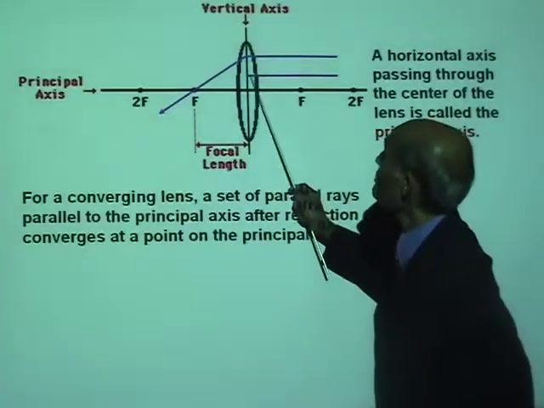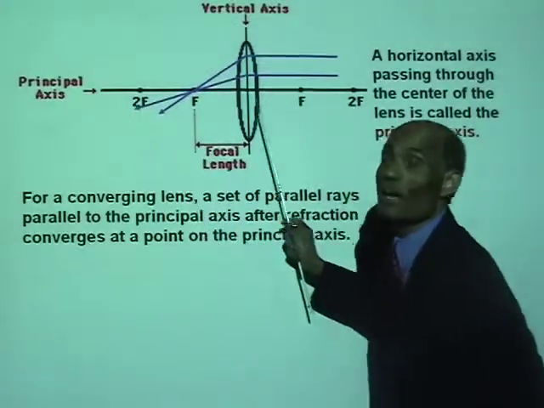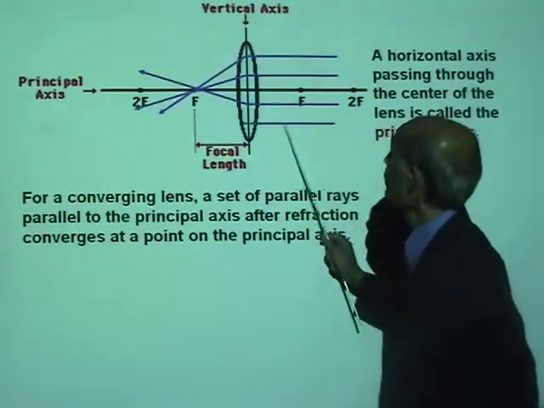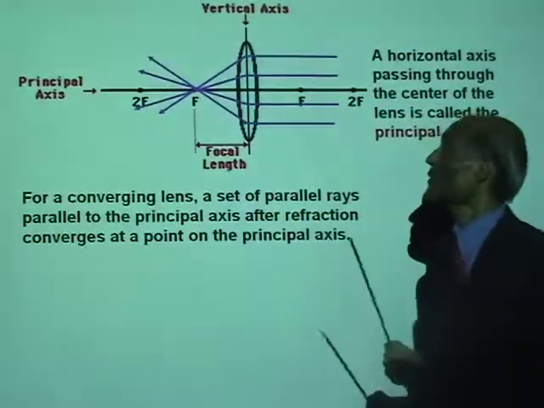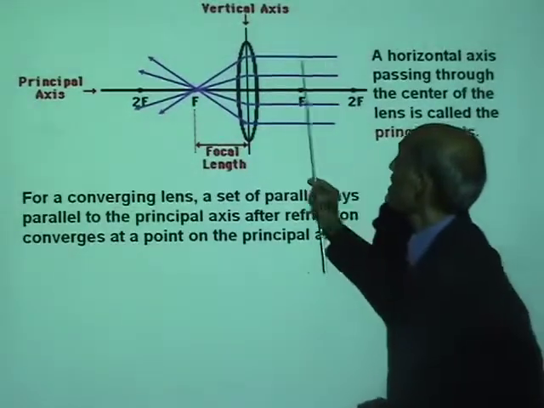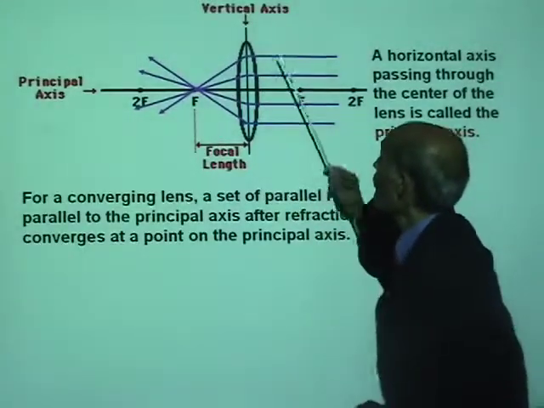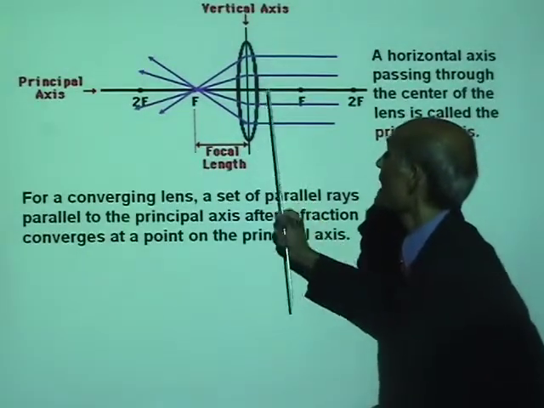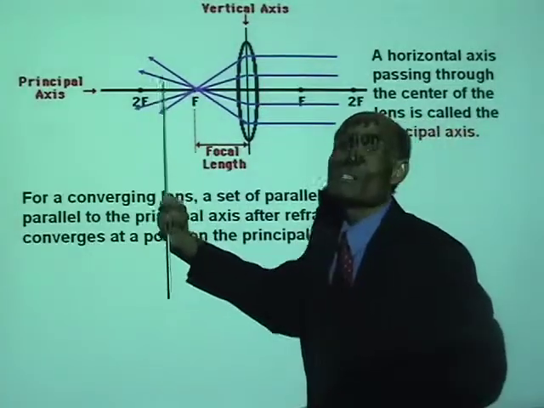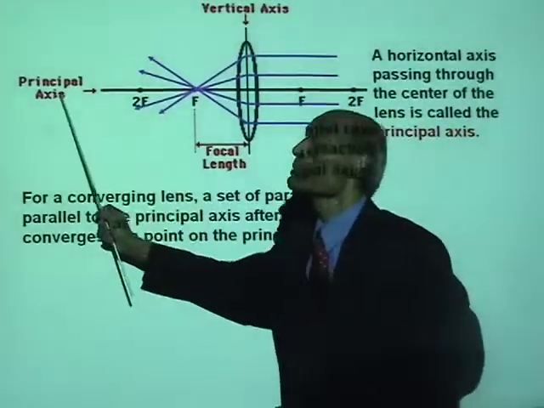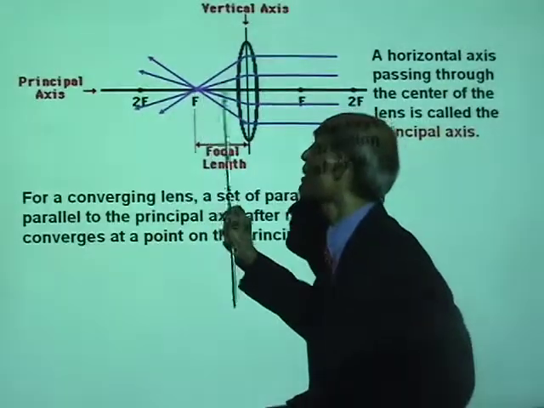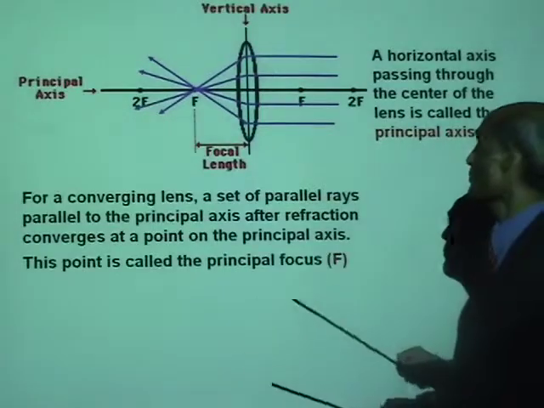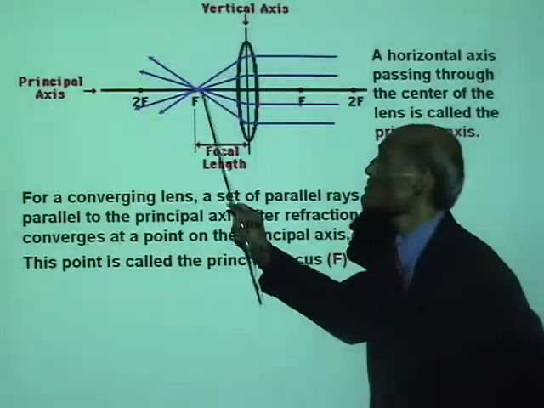Now, another ray entering the lens, look at the way it's going to go. A third ray entering, it's going to go that way. A fourth ray, it's going to go that way. So what can you say about a set of parallel rays falling on the lens? After refraction, after passing through the lens, they will all converge to one point on the principal axis. And that point is called the principal focus of the lens. So a lens has a principal focus.